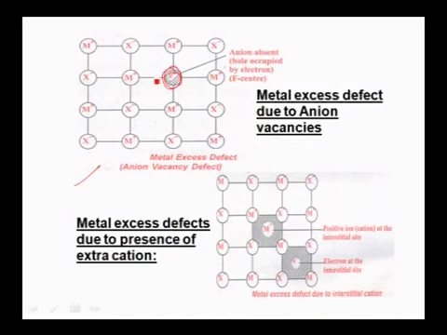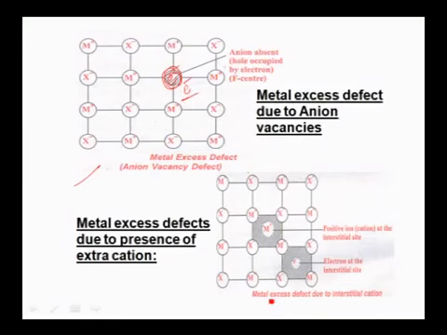As a result, the number of cations in the lattice is more, but the electrical neutrality is disturbed. So in order to maintain electrical neutrality, that anionic vacancy is occupied by an electron. This electron maintains the electrical neutrality of the lattice. Since non-metal ions are fewer, this is called metal excess defect due to anionic vacancy.